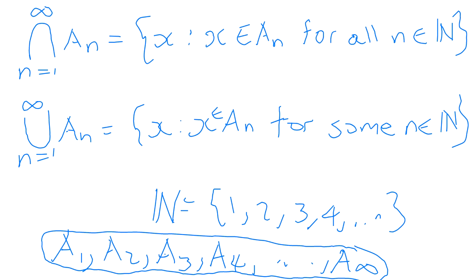Like some of the sets might have 1, 2, 3, next one have 1, 2, 3, 4. So even though the 4 is a part of the answer, it was not found in all the sets, it was just found in some of them. That's what they're saying right there. So let me repeat that to make sure you understand. When they say the X is equal to the union is equal to all the x such that the x is found in some of the sets, it's not saying that we don't use all the sets.